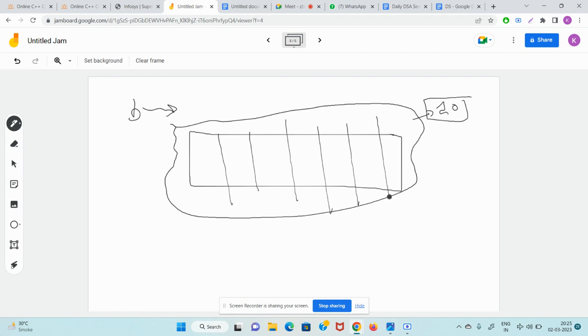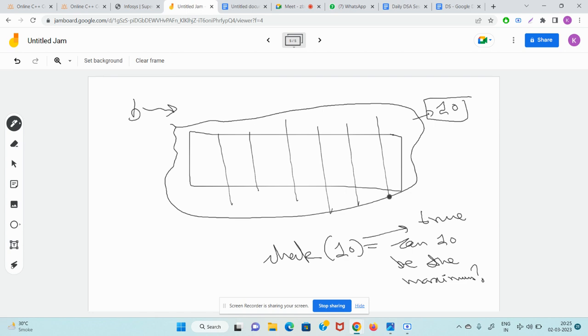We make a function check of k. So check of 10 tells you whether 10 can be the maximum value. If check of 10 is true, it means yes, you can divide k in such a manner that you get the answer as 10. Got it, guys?